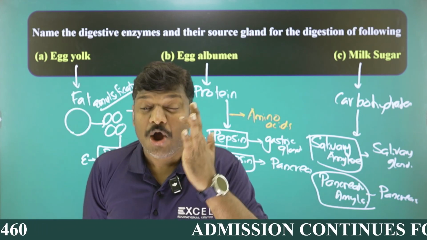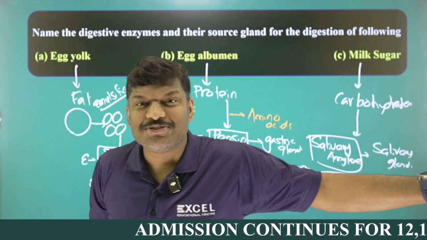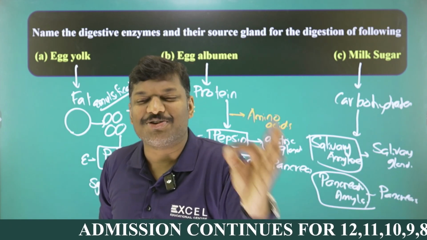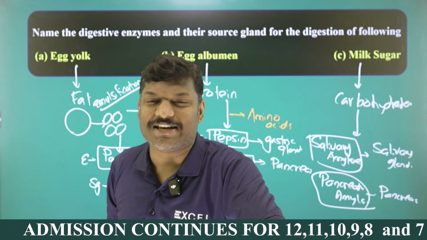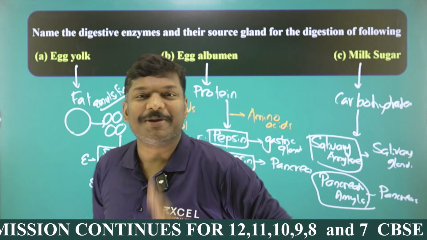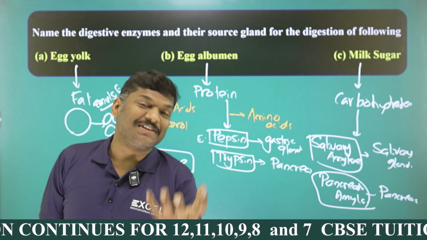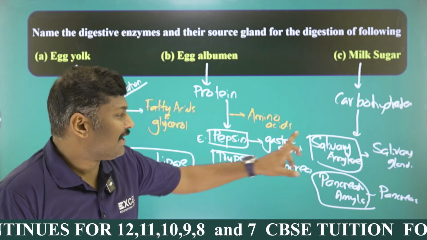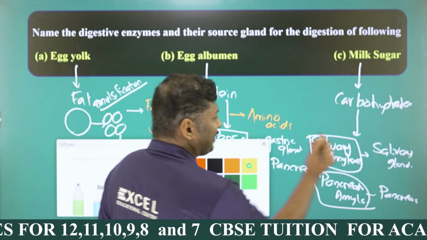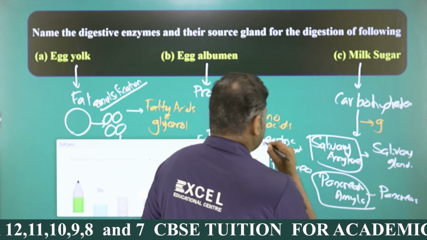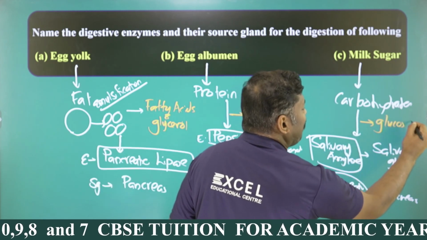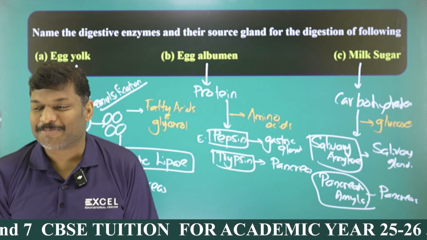So here, keep one thing in your mind: all types of food get completely digested in your small intestine, because only after digestion comes the next step, what is it? Absorption. Absorption takes place from the small intestine using the finger-like projections, villi. So that's why, and here also I want to add, you studied, my dear student, all the carbohydrate foods are digested to form the simple form of carbohydrate, that is what we call what?